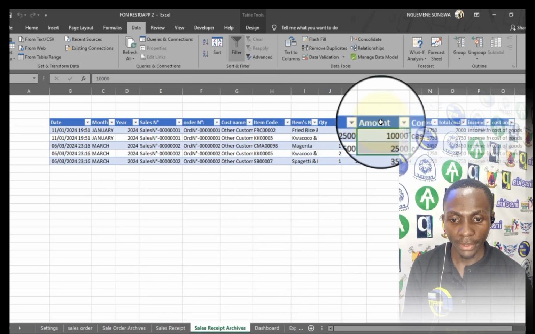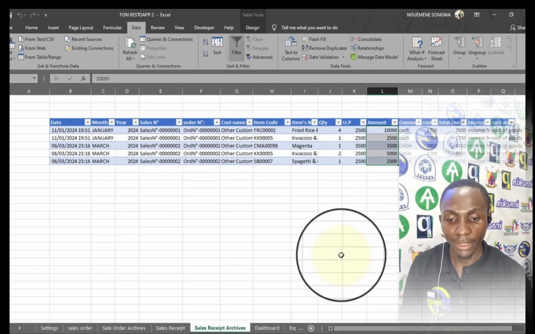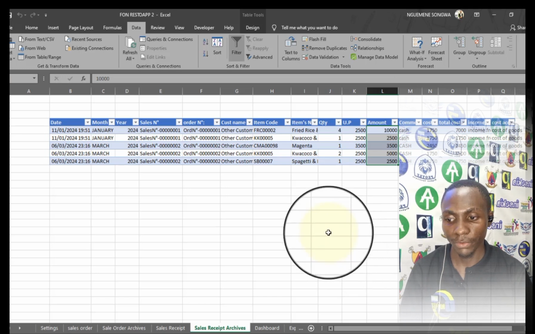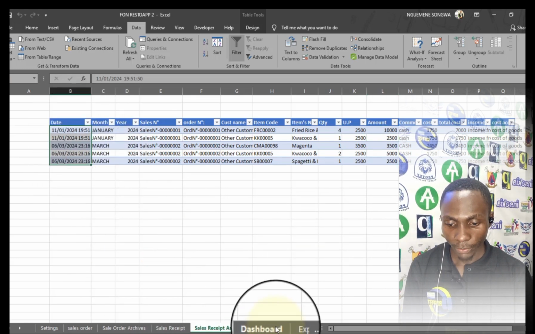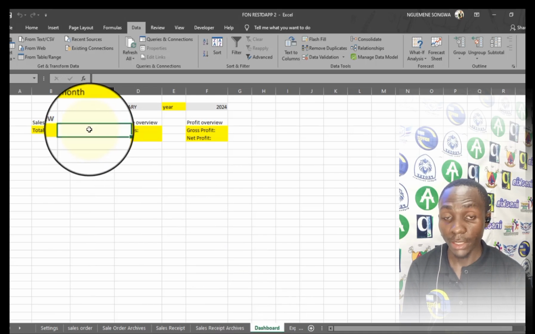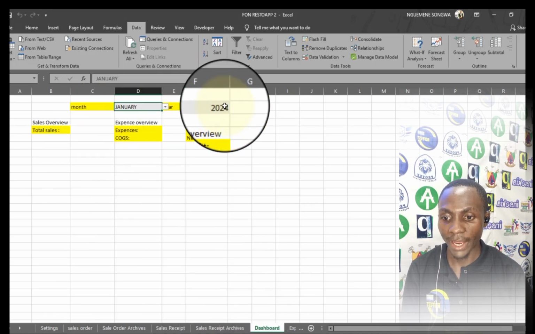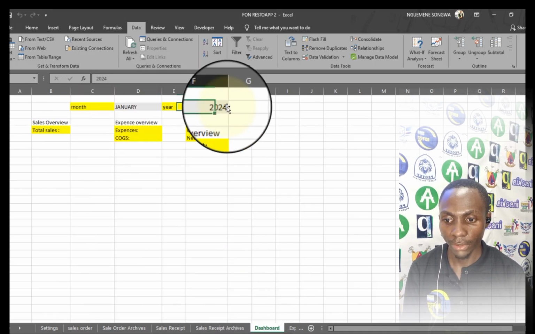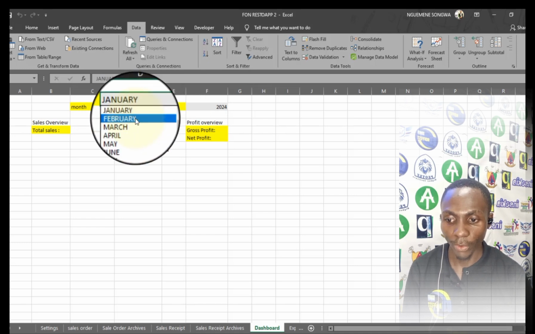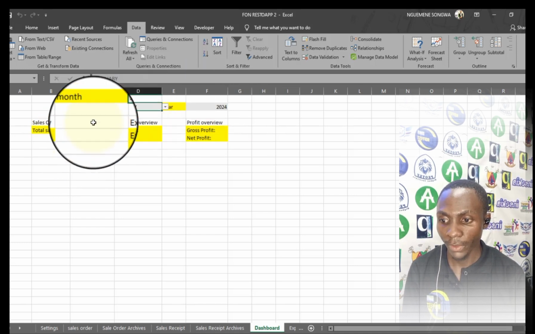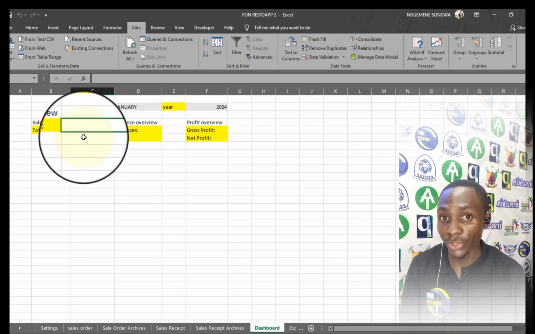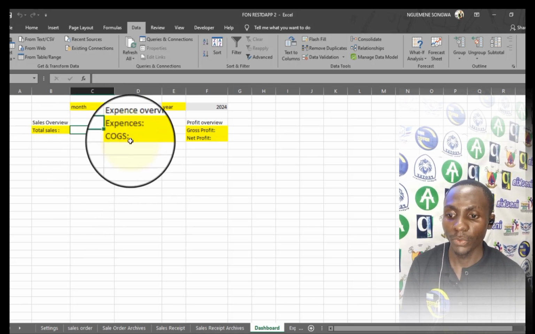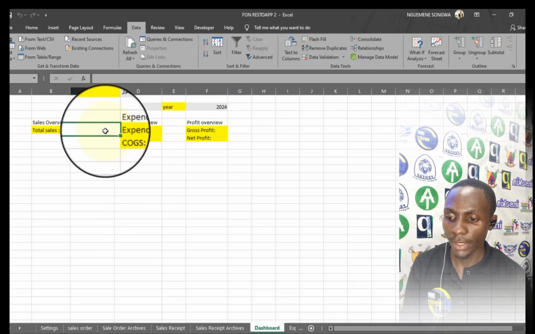So all these amounts at the level of amounts will give my total sales or my total revenue for the respective period in question. So I'll get to the dashboard. I need the total sales for the period which is highlighted here, January 2024 or February or whichever year. So obviously, if I want to sum or accumulate the total sales, I'll use the SUMIF function.